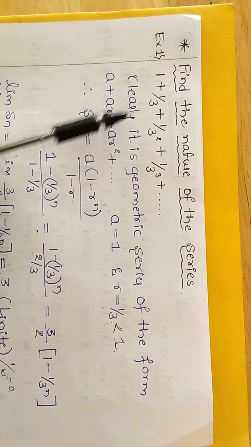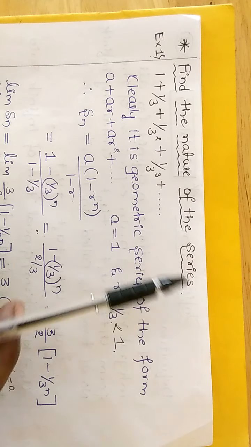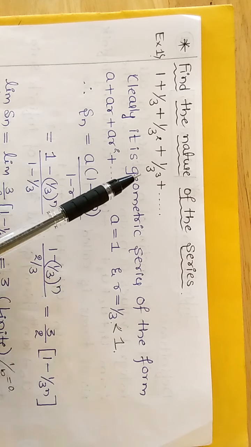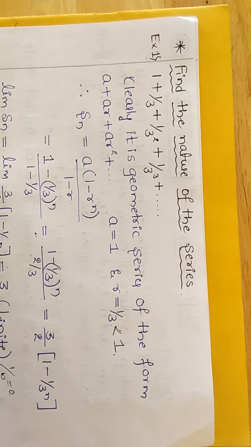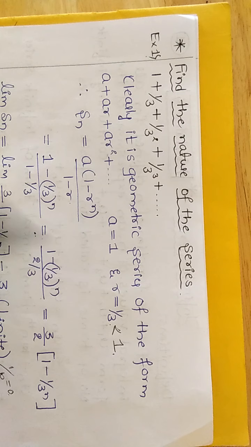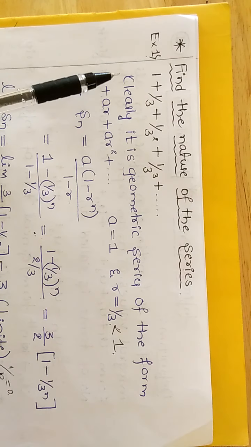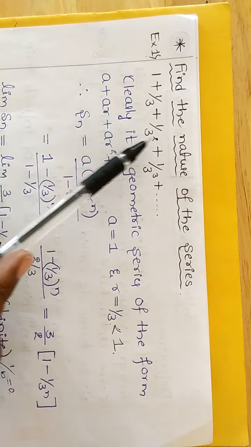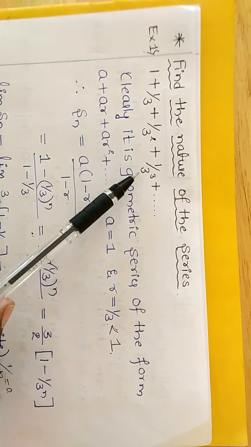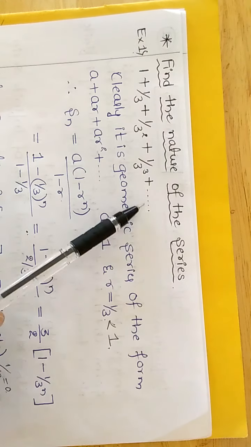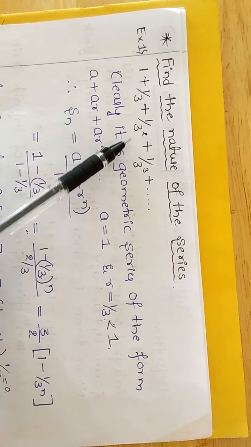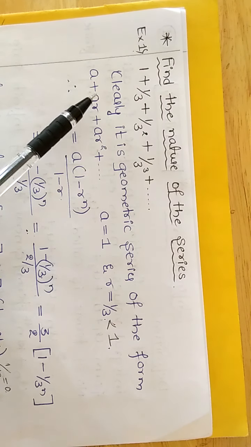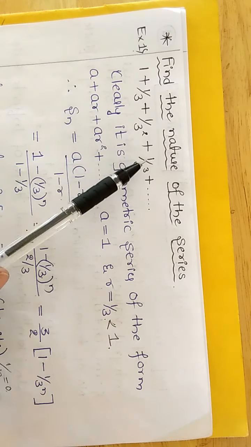Next, some examples on finding the nature of the series, that is, whether the given series is convergent or divergent. We will have one problem. 1 plus 1 by 3 plus 1 divided by 3 square plus 1 divided by 3 cube and so on. Clearly it is an infinite series. It contains an infinite number of terms, and it is in geometric form.